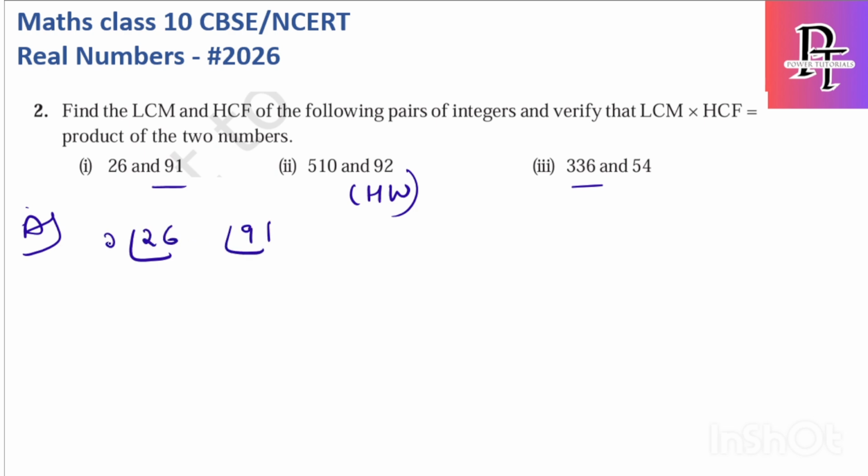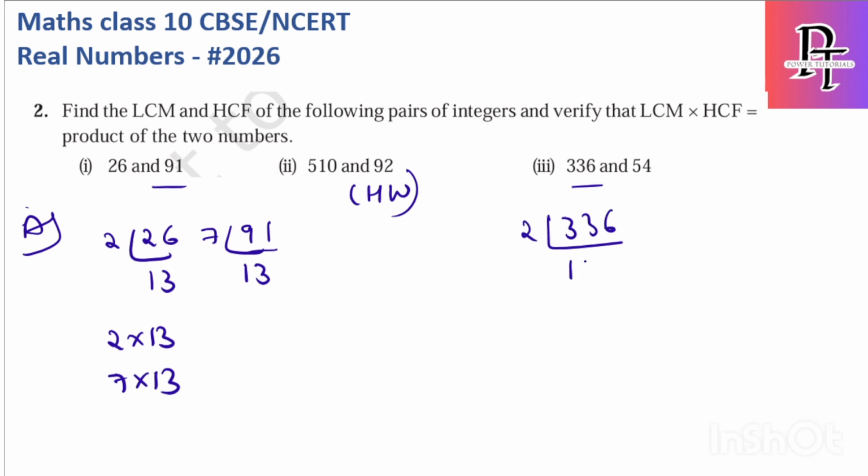So 26 I can write as 2 into 13, and 91, 7 7s are 49, so 7 into 13. So it is 2 into 13, and here it is 7 into 13. Okay, let's write for the next pair as well. 336 is a big number. Okay, let's solve it.